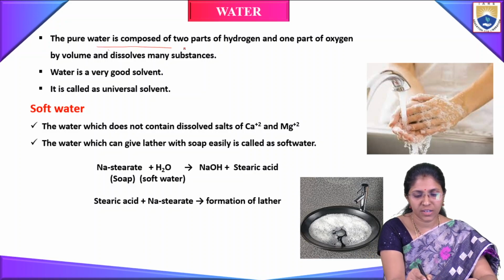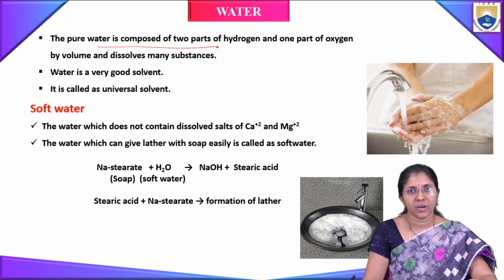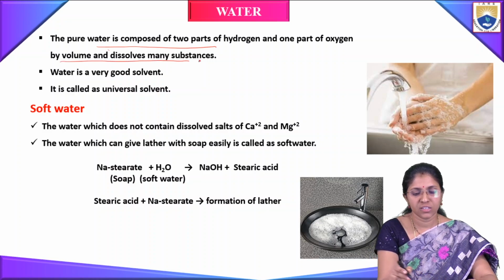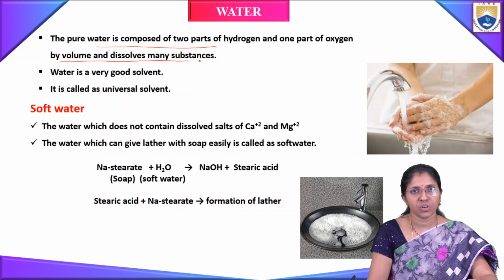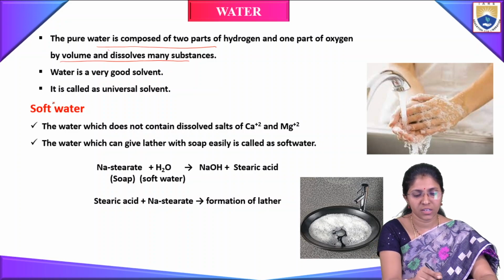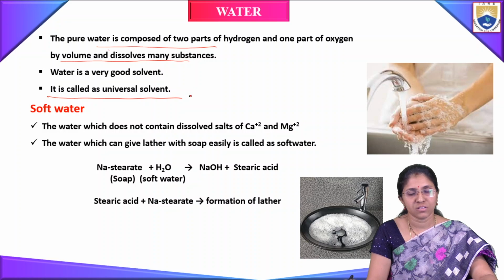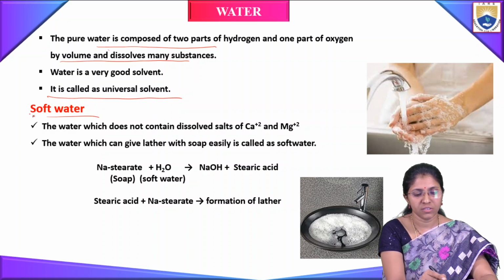Pure water is composed of 2 parts of hydrogen and 1 part of oxygen by volume, and it dissolves many substances. So water is a very good solvent, and it is also called the universal solvent. So what is soft water?